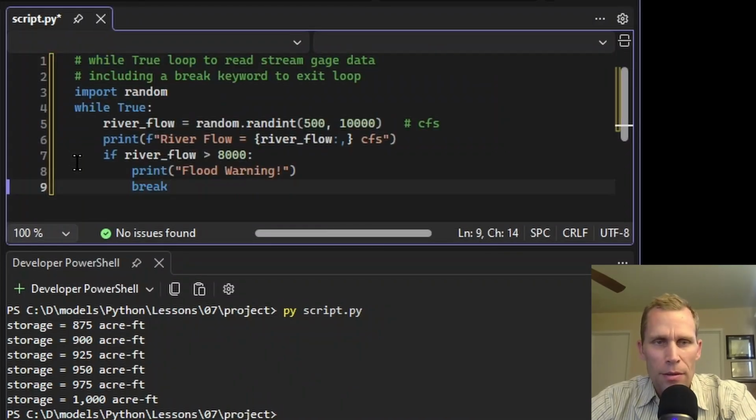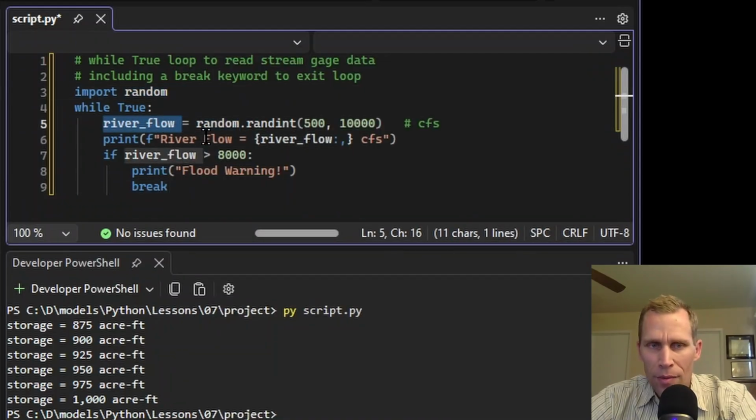All right, next example here is a while true loop. What we're doing here is saying while true, which means this is always going to be true. However, another way to exit a while loop, such as a while true loop, is to use this break keyword. Break is one of the loop control statements that will break out of the loop regardless of anything else in the code. So we're going to import random. We're going to create a random river flow between 500 and 10,000. This is a uniform distribution. We're going to print out what that flow is, and then we're going to check if the river flow happens to be greater than 8,000, random number. Then we're going to print out flood warning, and then finally break.